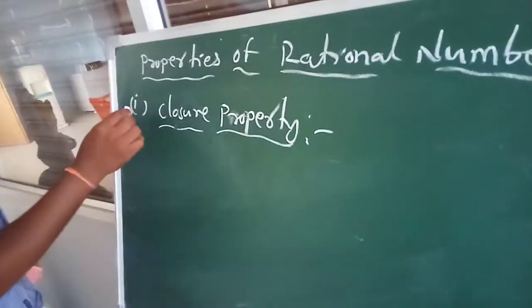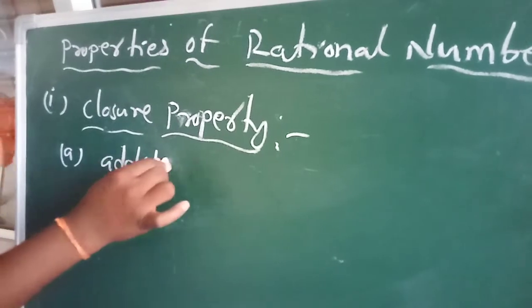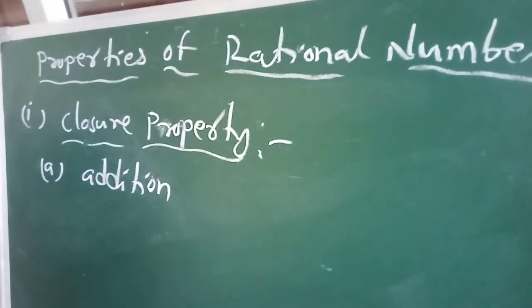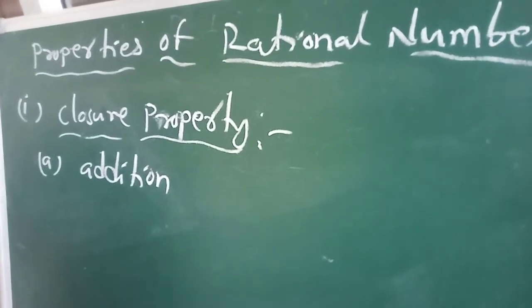So first one I am taking addition. Properties of rational numbers, in that closure property, addition.